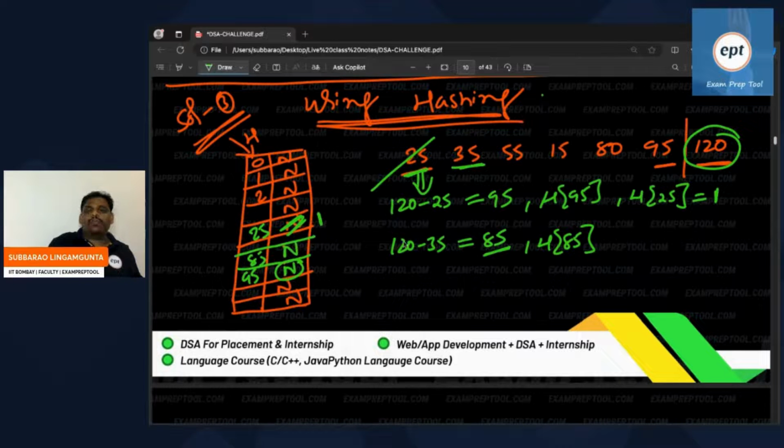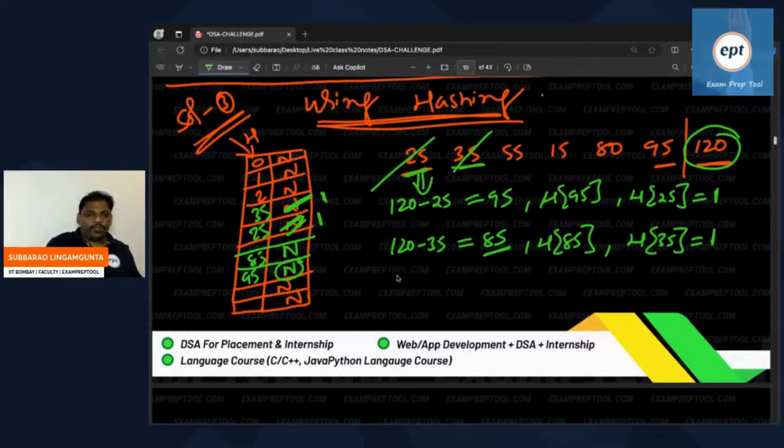No one is available. Whenever it is not available, what you do is set the hash table of this 35 to 1, saying that 35 is available, but its matching number 85 is not available. In the lack of space, I may write some random places. So now 35 is stored as well.